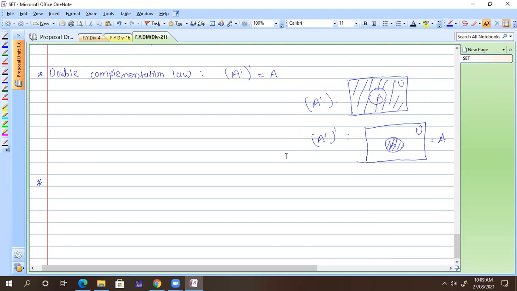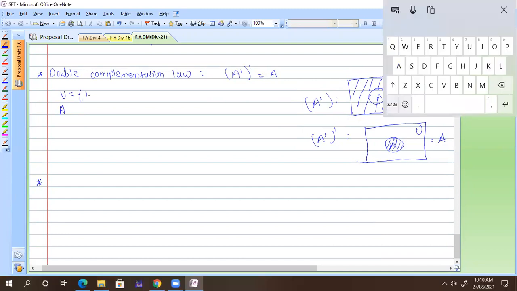See, you have a universal set. I can give this proof by using sets also, so you will get a clear idea. Suppose I have a set A and a universal set. I can take the universal set as 1 to 10, and my A is nothing but 1, 2, 3, 4, 5.